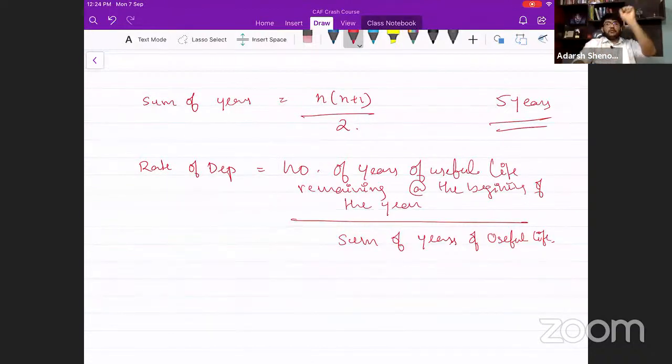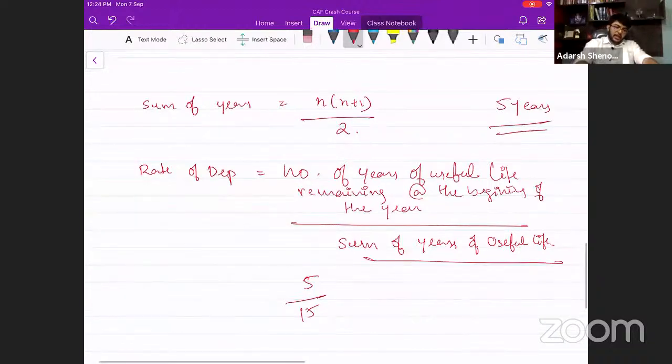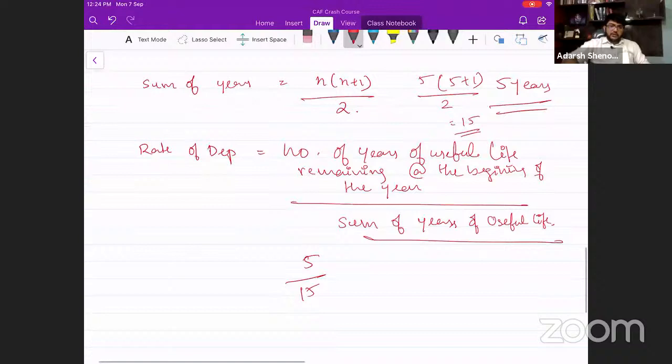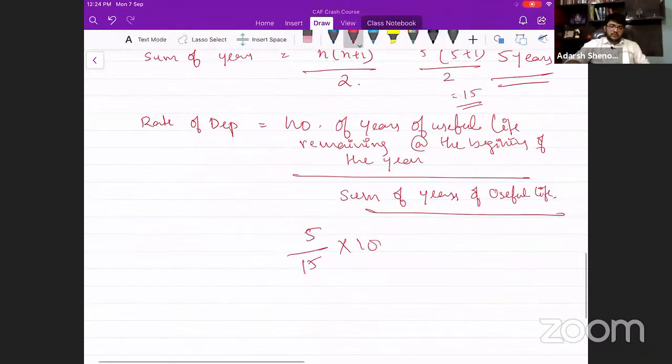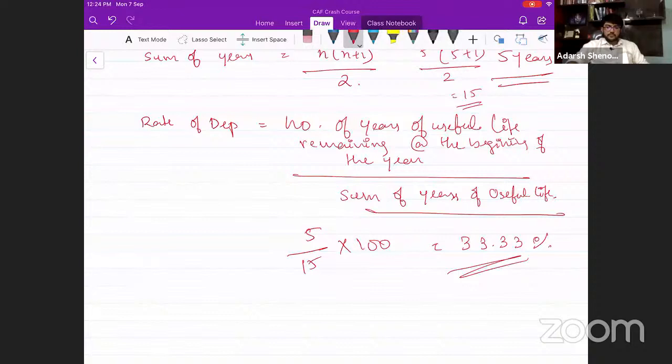So, for the first year depreciation rate, we calculate 5 divided by 15. Sum of years we have already calculated, which is 5 into 5 plus 1 divided by 2, which is nothing but 15. 5 divided by 15. If you're talking about rate, you have to calculate in terms of percentage. So into 100, what is the percentage you get? What is the rate of depreciation for the first year? 33.33%.